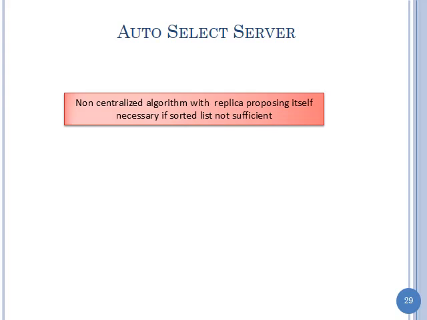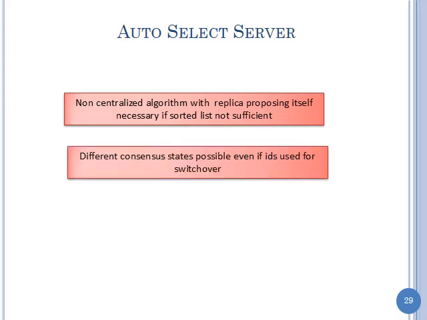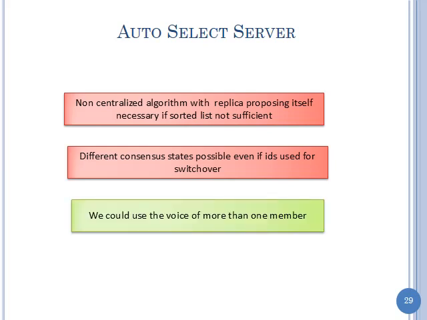So again, a non-centralized algorithm is needed if a sorted list is not sufficient. And a bigger problem here is that we can have different consensus states. I didn't show that in my example because I would have had to put a breakpoint down in the multicasting code. But we want to avoid this problem also. And the key was that we can use the voice of more than one member. We said if we use only one member, that member might die. So we want to use the voice of multiple members, and we want to go from